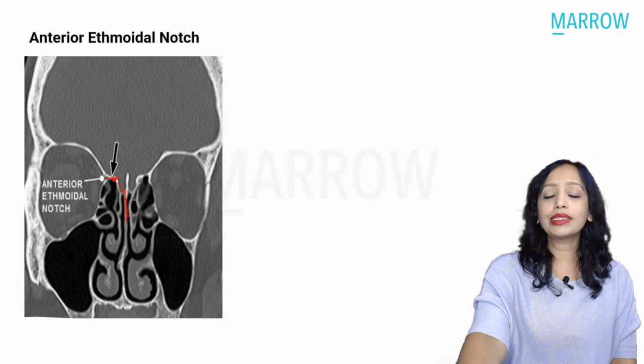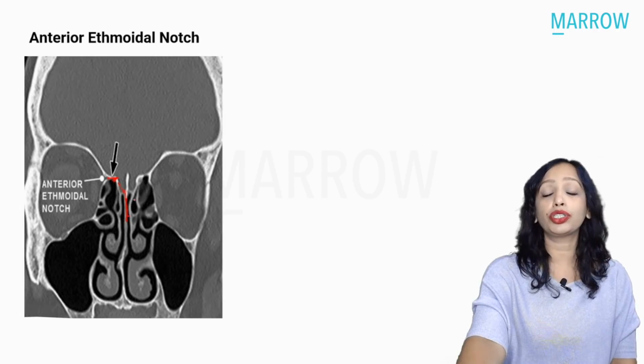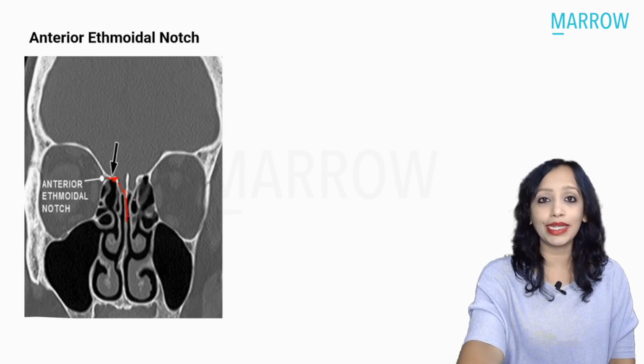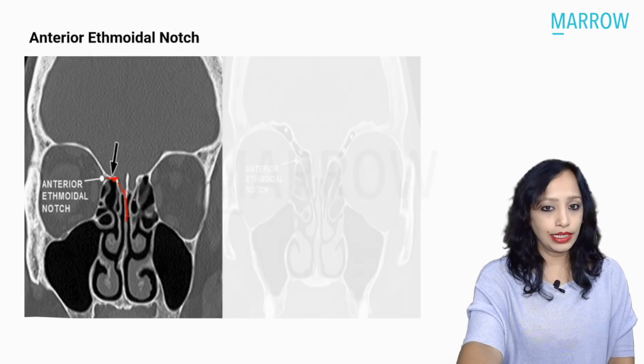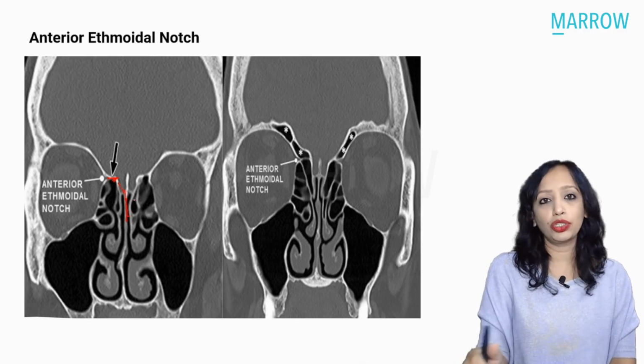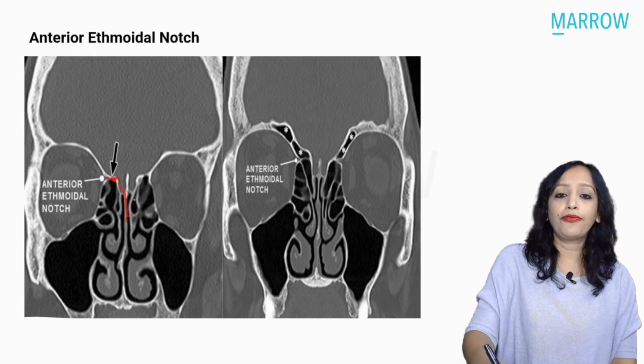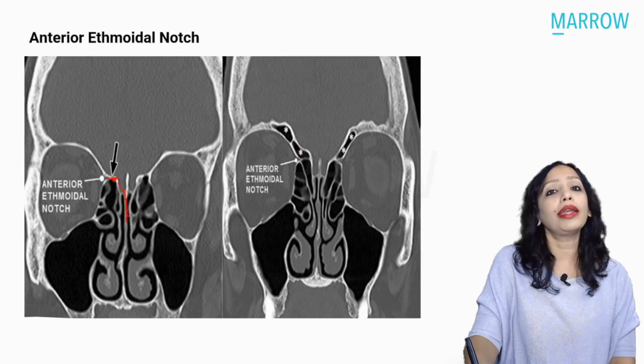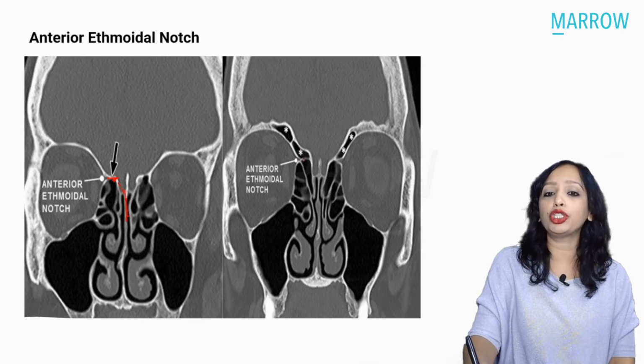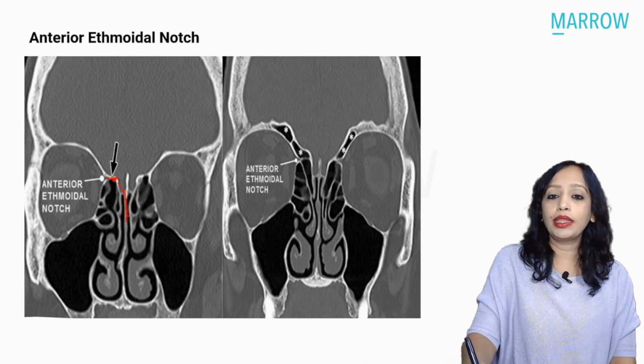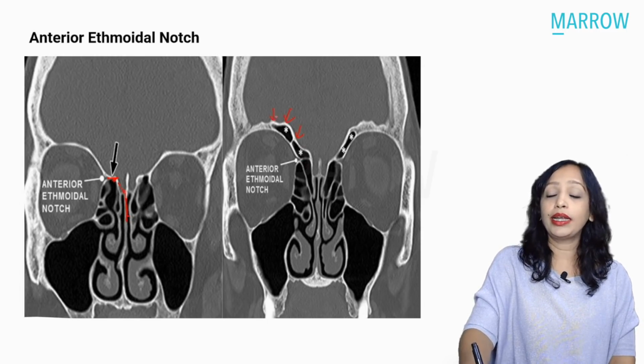Now, what is the significance of this notch? This notch is also known as the nipple sign on the CT. Just see here. Sometimes the anterior ethmoids are very much pneumatized, as you can see in this CT, where the pneumatization is extending above the orbit also.